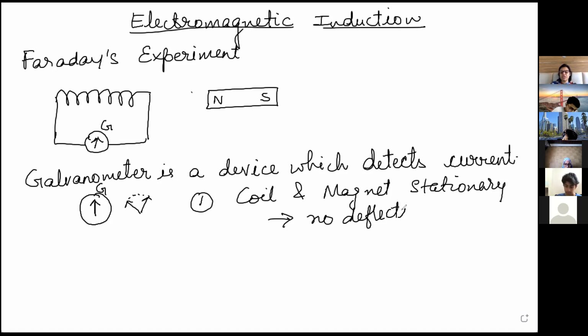No deflection means no current, which proved that there is no current in the coil. That means no current was produced. If you just keep a magnet and a coil, both stationary, there is no current in the coil, so current is not induced.